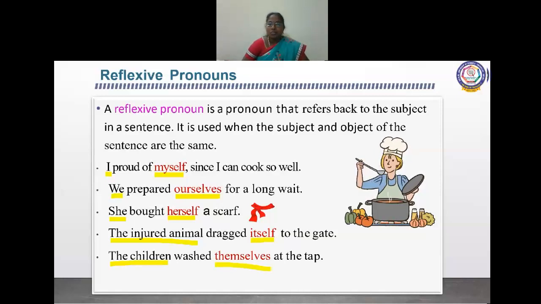And the children washed themselves at the tap. No one helped them to wash. Only the children themselves. They themselves did that. So you understood what a reflexive pronoun is? A reflexive pronoun is a pronoun which refers back to the subject in a sentence.